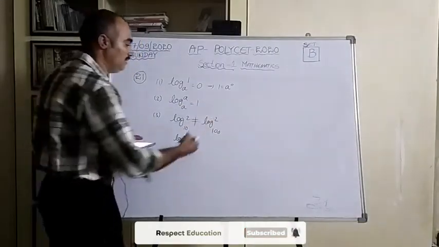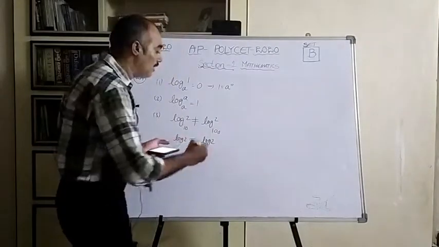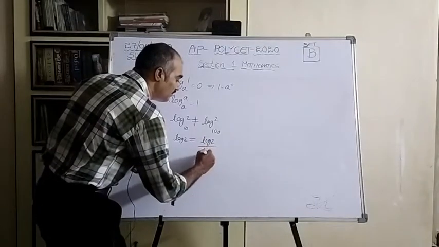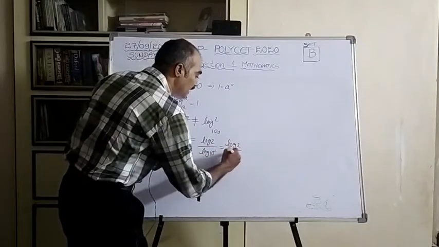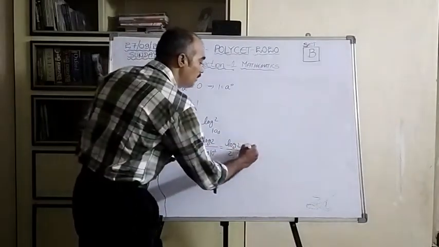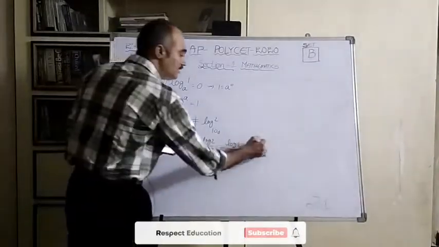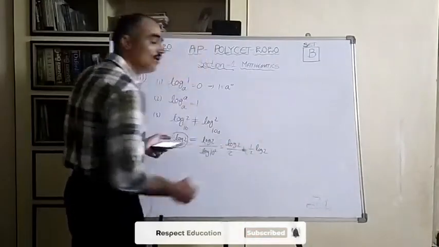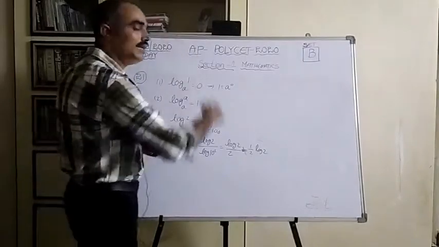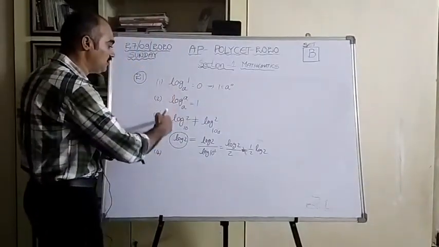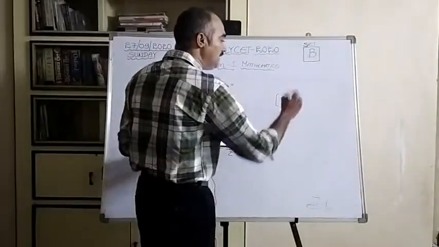Let us come back to this one. Here we can write log 2 base 100 as log 2 by log 100. Log 100 is log 10 square. Log 10 square is 2 times log 10. Log 10 is again 1. So this is 1 by 2 log 2. See here, children, this is just log 2, whereas this is 1 by 2 log 2. Both are definitely not equal. So this third one is also true. The fourth one is all of the above. Therefore the first one is true, the second one is true, the third one is also true. Therefore for this 21st question, the fourth option is the right one.